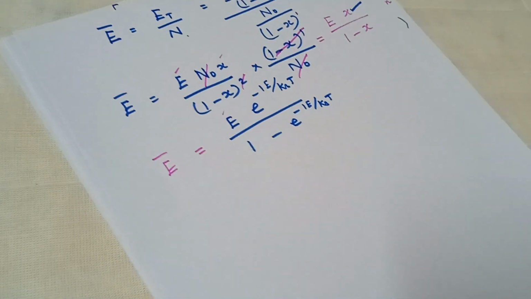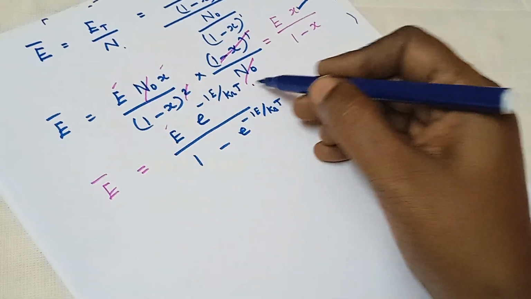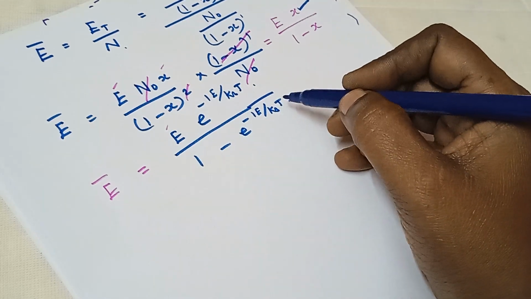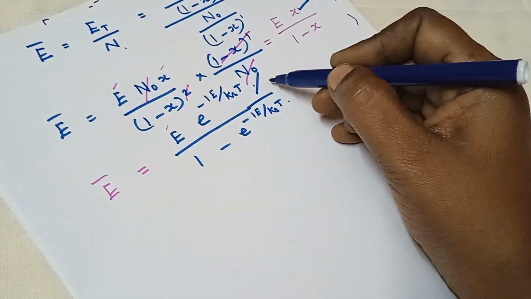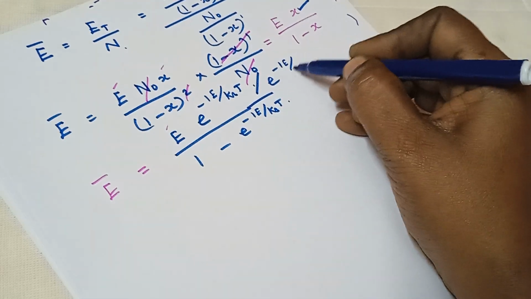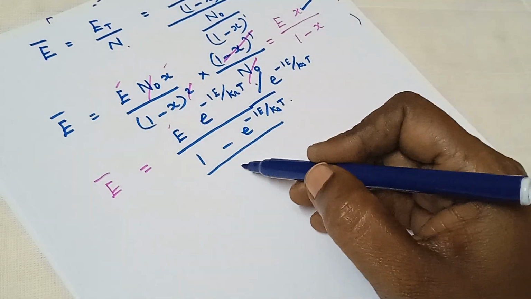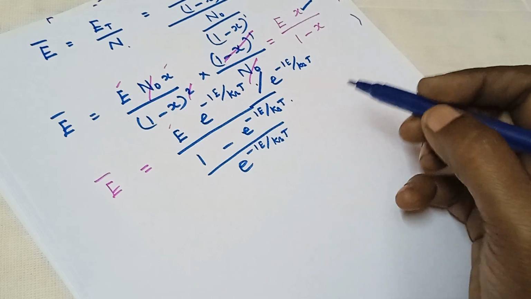For further simplification, dividing the numerator and denominator with e power minus hν by kBT.